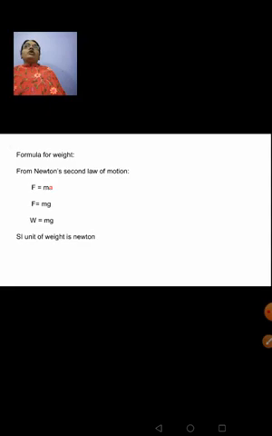So when you are talking about mass, when the thing is related to kg, it is talking about the quantity of matter contained in that object. It will never change. Wherever you go, your body mass remains the same. So the mass remains unchanged. Weight will differ depending on the gravitational pull over that particular place.